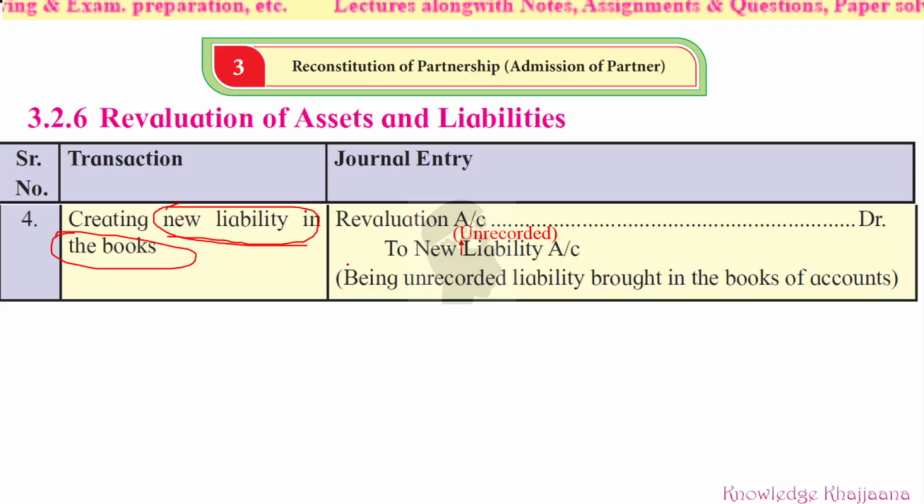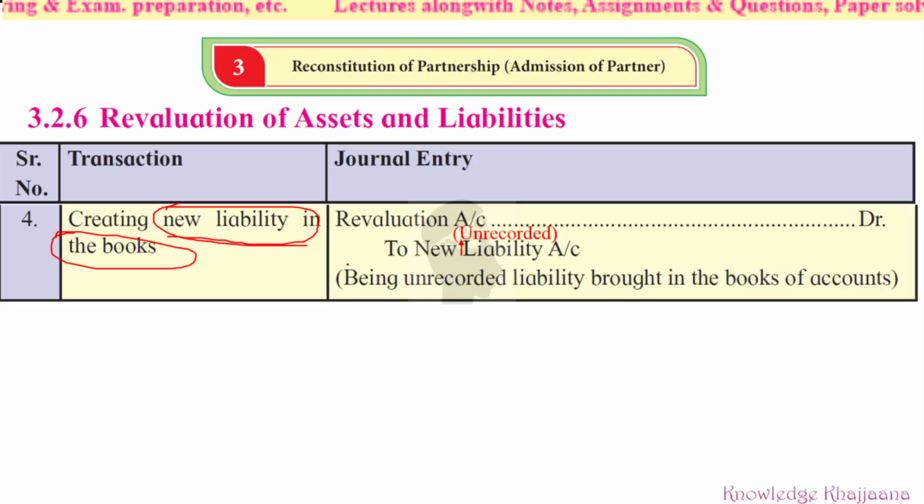And what is the narration for this? Being unrecorded liability brought into the books of accounts, which means it is recorded in the books of accounts. Which books of account? The revaluation account, or the profit and loss adjustment account, or revaluation account.